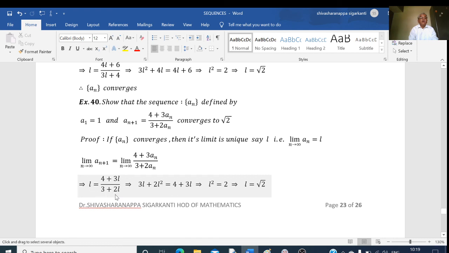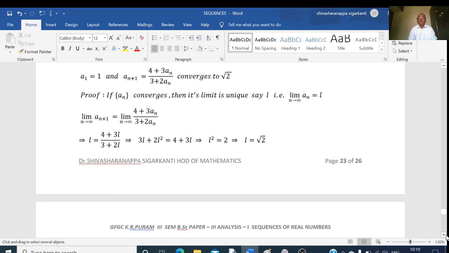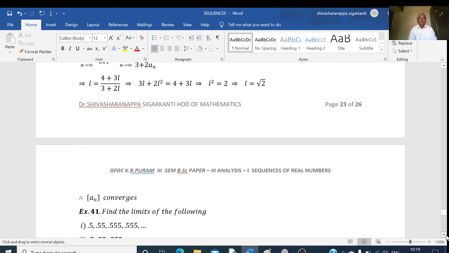Taking the cross multiplication, 3L plus 2L square is equal to 4 plus 3L. The 3L gets cancelled, so 2L square equal to 4, or L square equal to 2. If L square equal to 2, then L is equal to root of 2. So the given sequence is convergent and its limit is equal to root of 2.